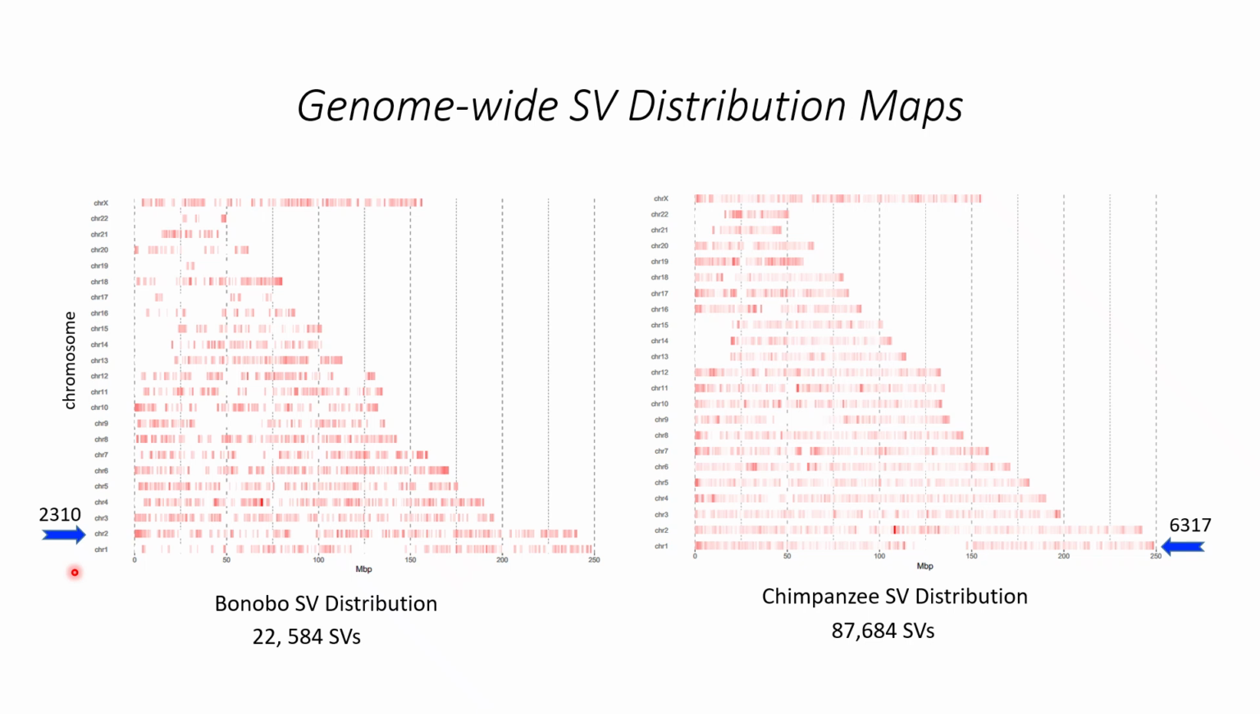The abundance of structural variants was non-uniform across the entire genome in bonobos as well as chimpanzees. As you can see here, some of the chromosomes were depleted in structural variants in bonobo, for example, chromosome number 13, 14, 15, and chromosome number 17.